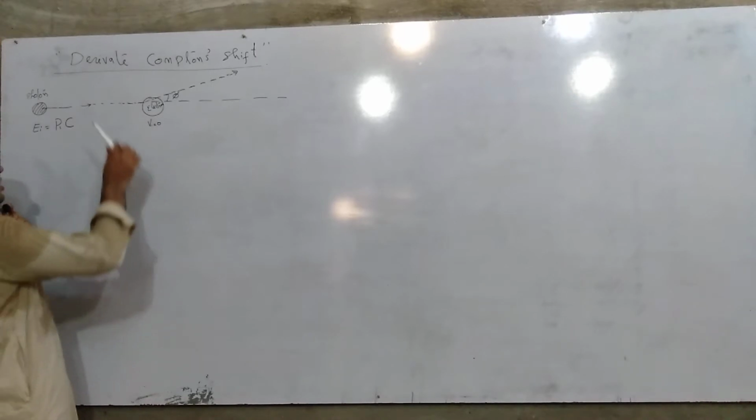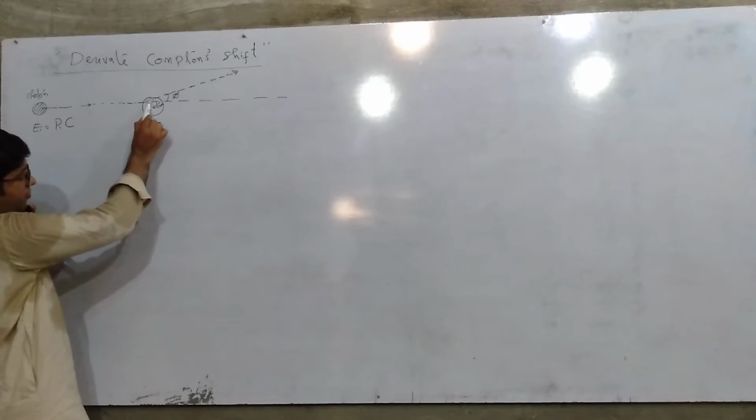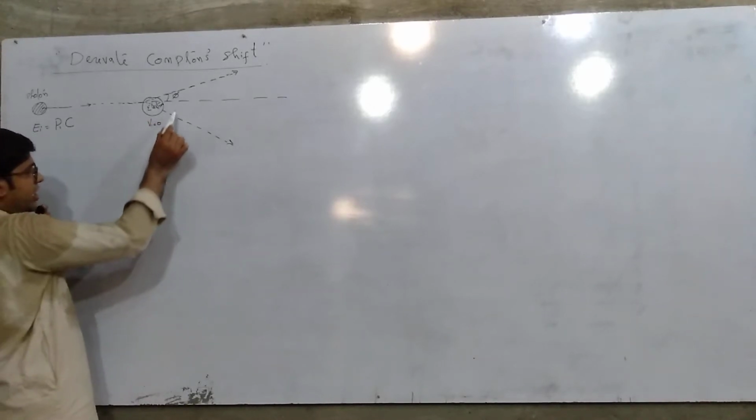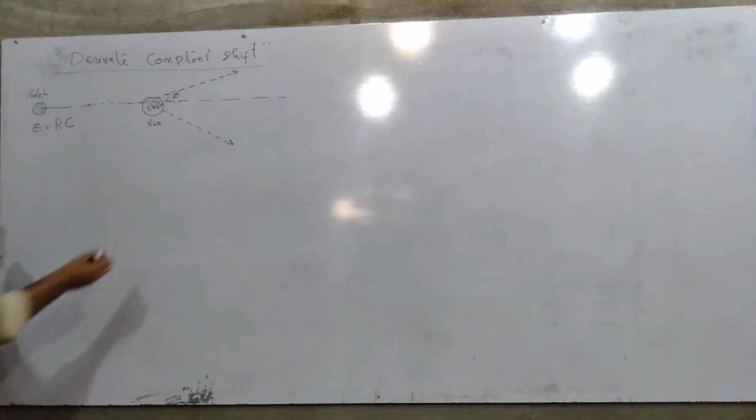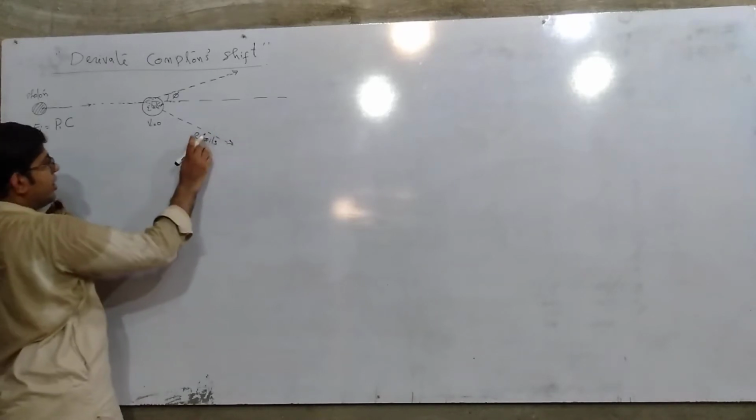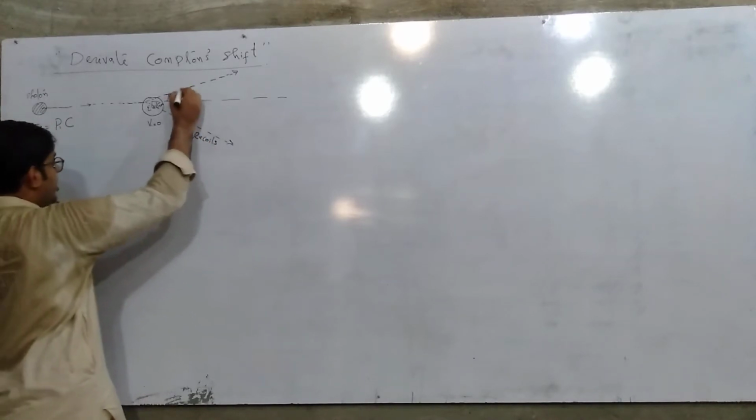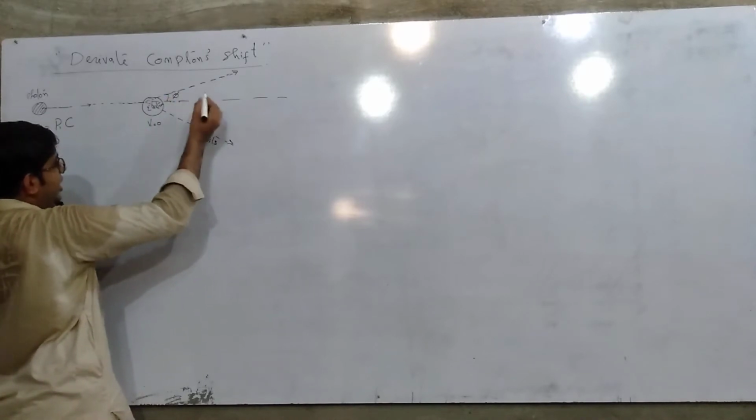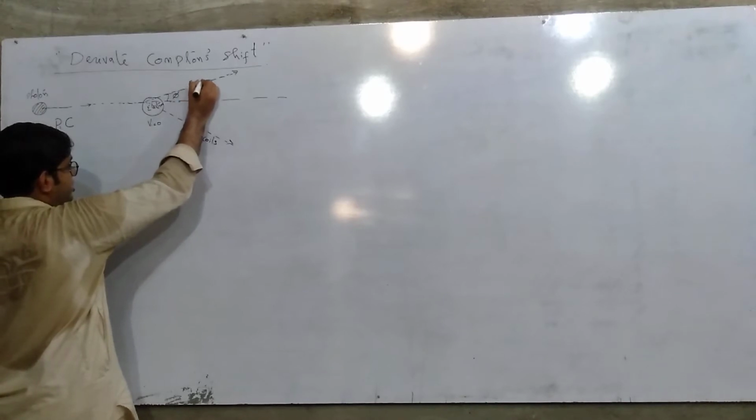Now what happens, as the photon strikes the electron, the electron also recoils in this direction. Whatever the angle of the electron is, we are not concerned with the angle at which the electron recoils. We only deal with the angle at which the photon is scattered. So this photon is scattered.